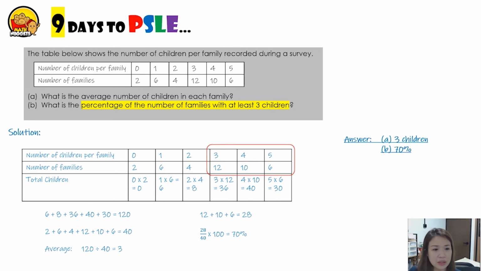So 70% of the families have at least 3 children. So that's the end of this question.